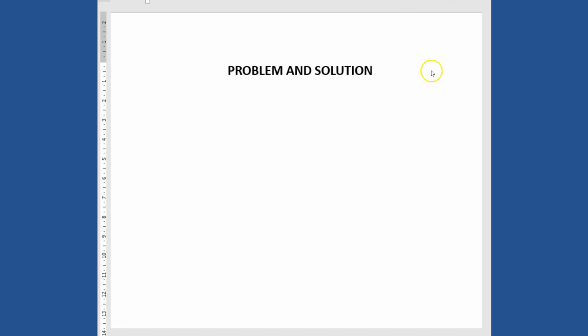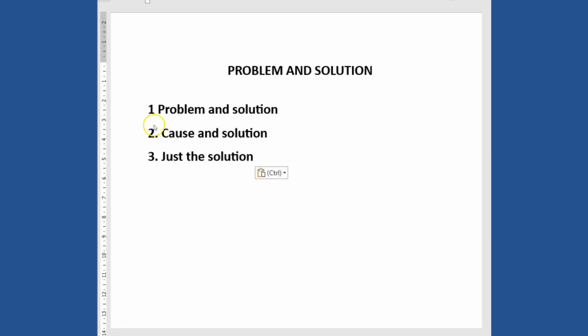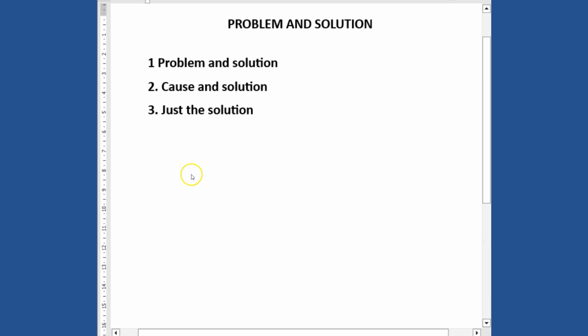When you are asked a problem and solution question, you might be asked to do one of these three. You might be asked to talk about either the problem and solution, or the cause and solution of the problem, or just the solution. Your essay might be about an issue, and you might be asked why it's a problem and the solution you can give, or the cause of the problem and the solution you can give, or they can just ask you to talk about the solution alone. And that's all that we are going to do about it.